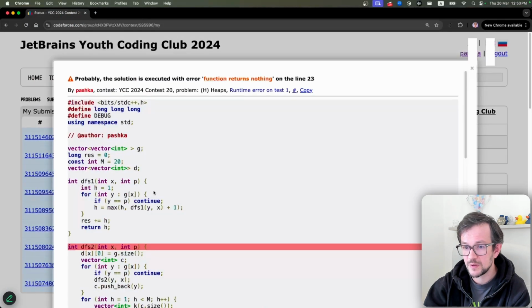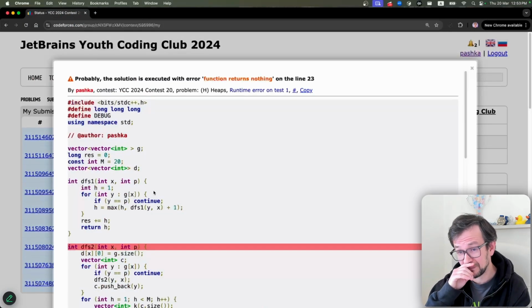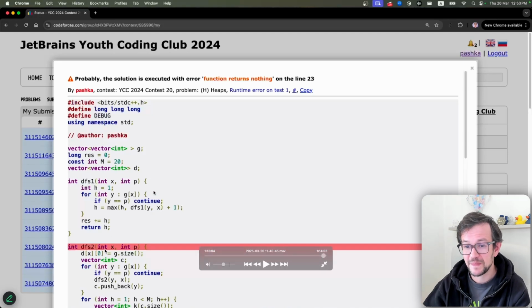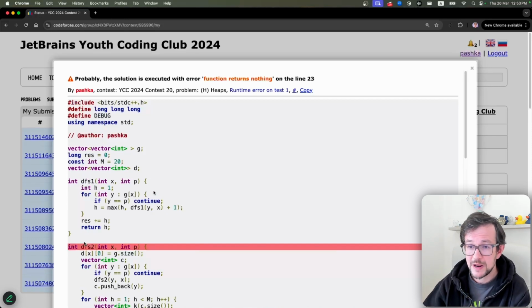I have, let me see. So here, unexpected actually. So this function does not return a value. I copied it from this DFS. That's why you don't need to copy paste your code. Yes, so I made this first DFS and then copy pasted it and kept this in here. It should be void. It should be void.